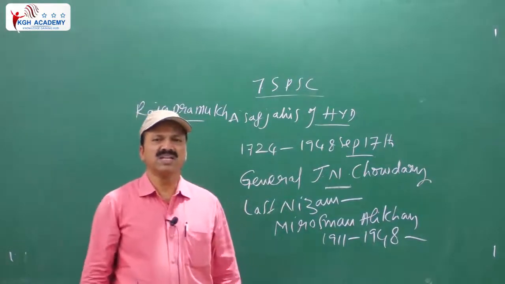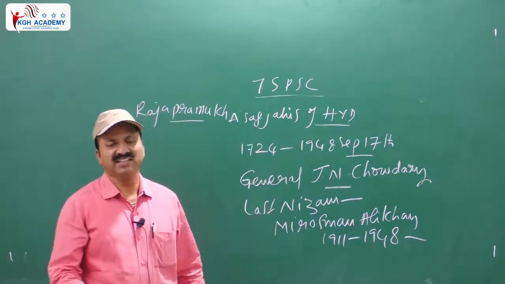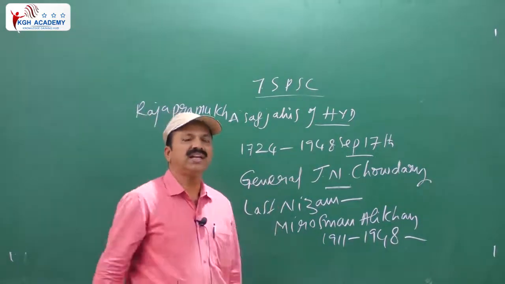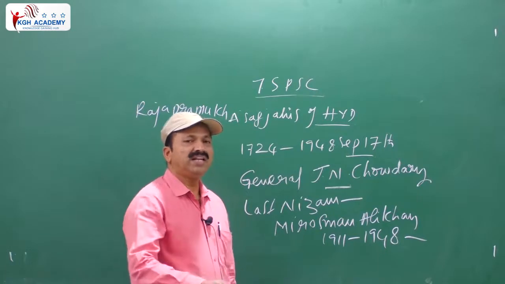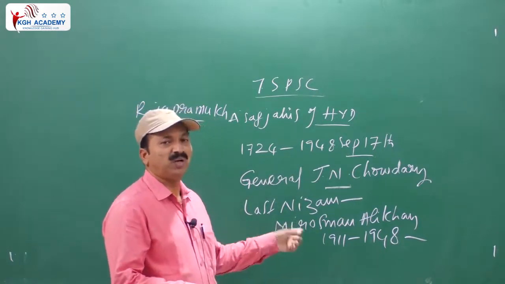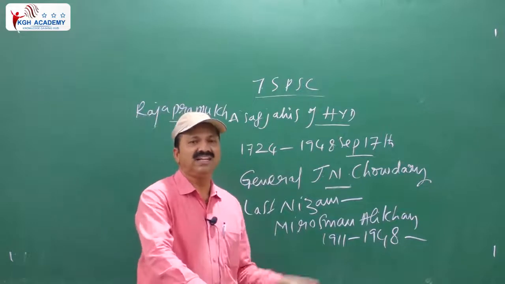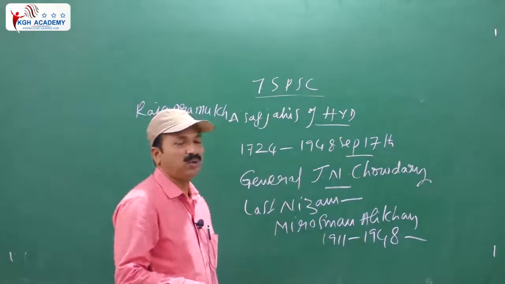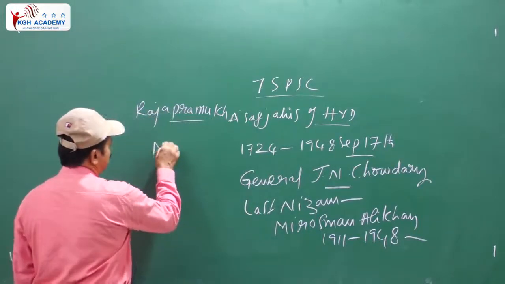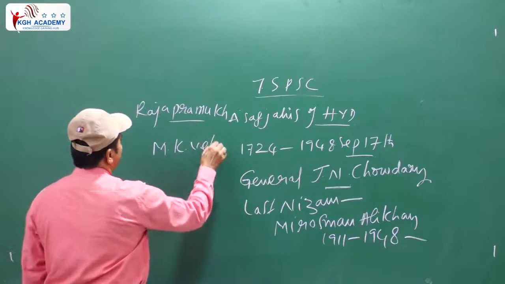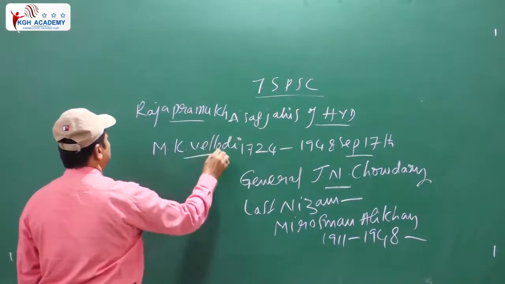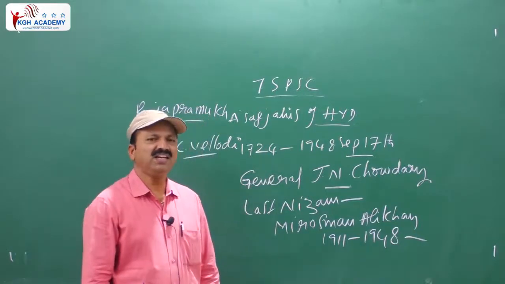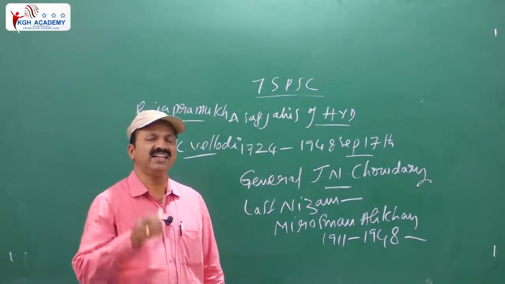So elections were conducted in Telangana state, as you know, only in 1949. Till 1949, the military government continued its activities under General J.N. Chowdhury. In December 1949, M.K. Vellodi was appointed as temporary CM of the Hyderabad state. He continued till elections were conducted in Hyderabad.